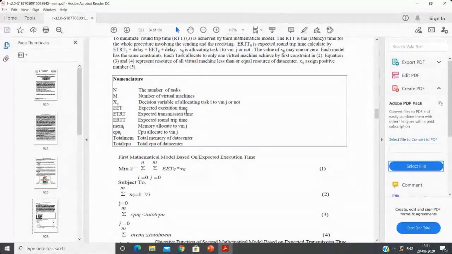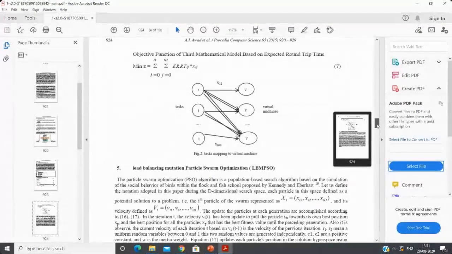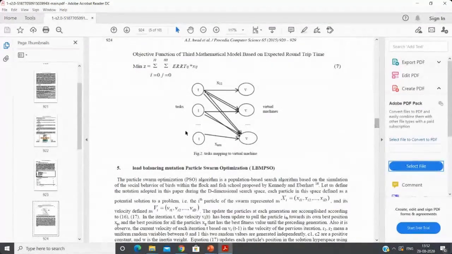This is the expected execution time and expected transmission time, and this is the expected round trip time, and these are the memory allocations. So they have formed a mathematical model and an objective function. These tasks are mapped to the VMs, virtual machines. This is a task, and it is mapped to this one.